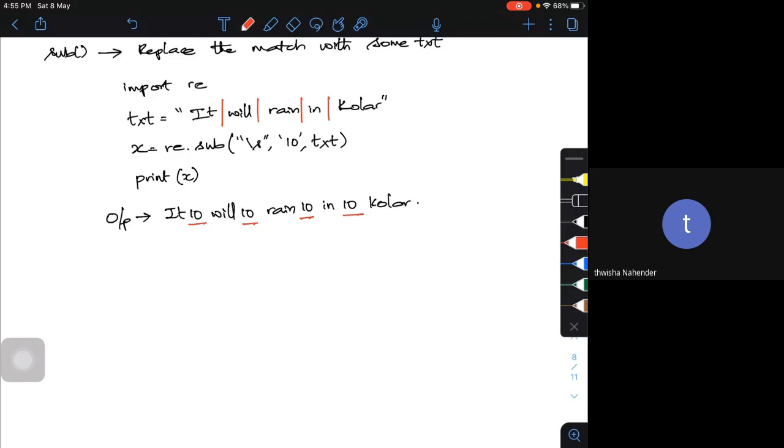It can be used in any way. For example, you can search for a particular word and replace it with something else. Many things can be done. If I want to match a particular word, that gives a match object containing some information about a search result, and then I can replace it also.